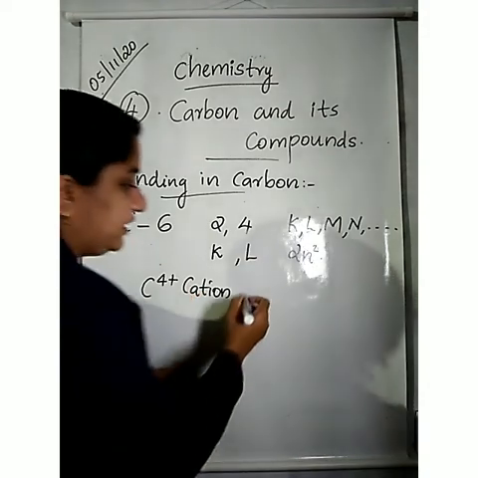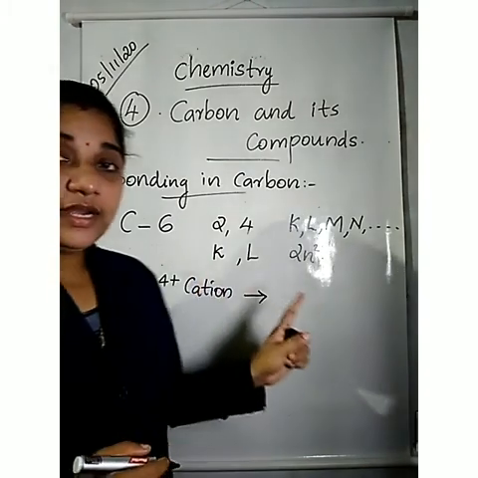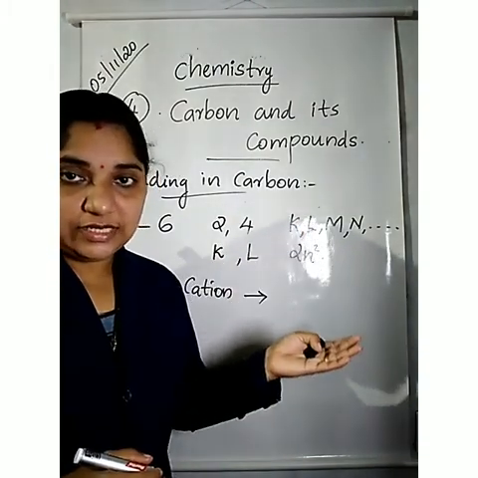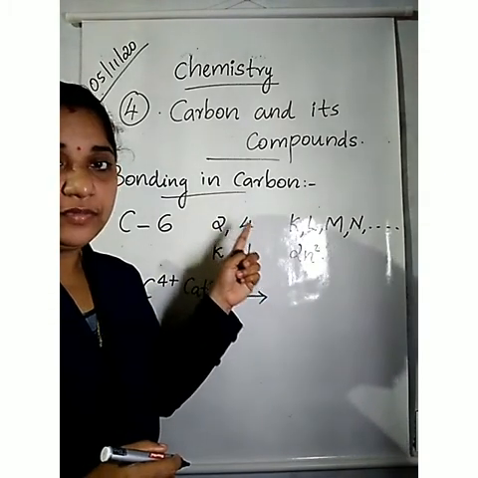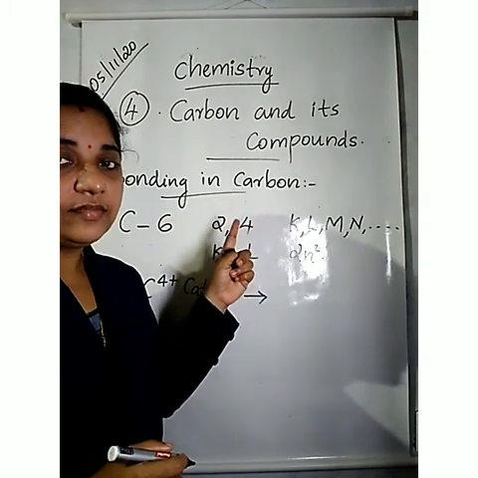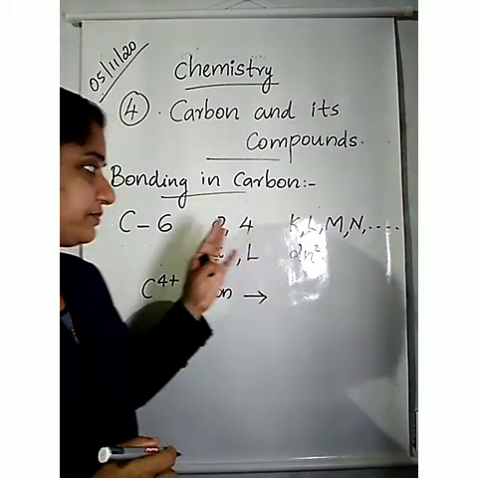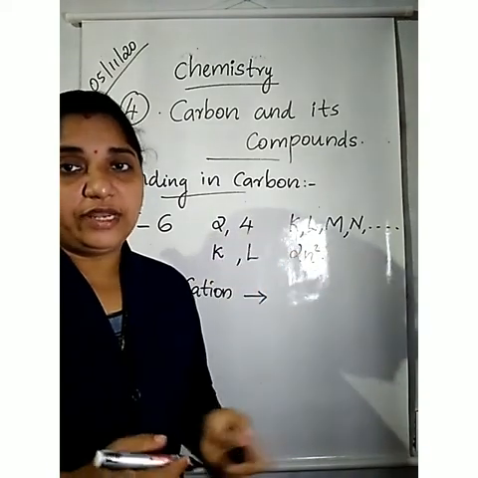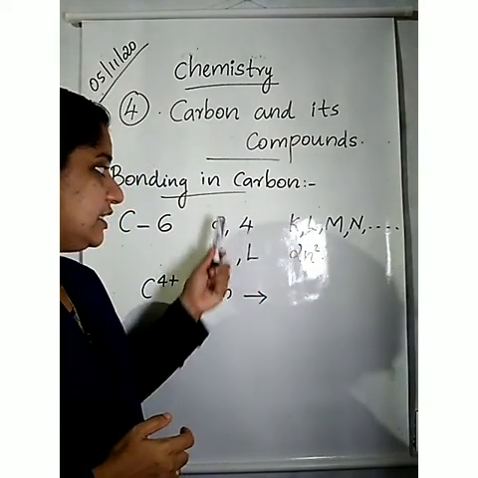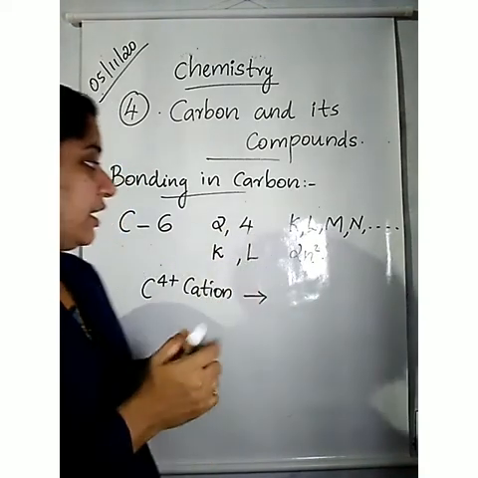It is too difficult, because a large amount of energy would be required to release these 4 electrons. It is too difficult. Okay.